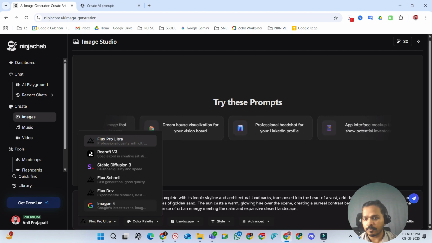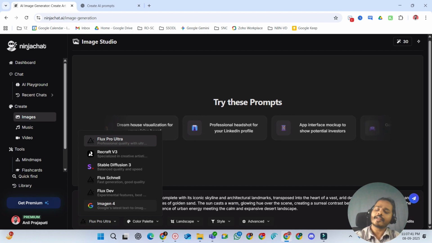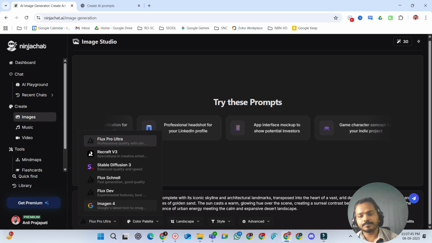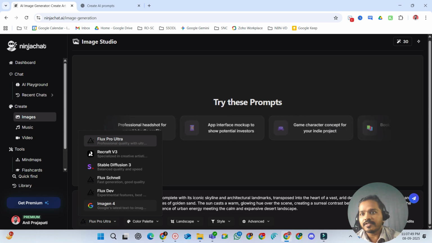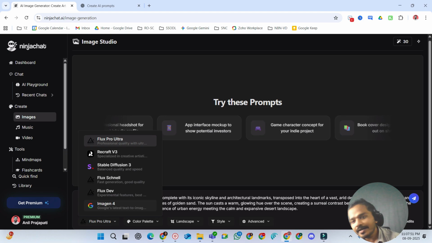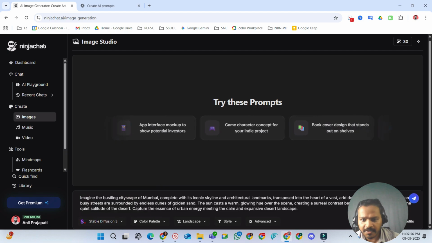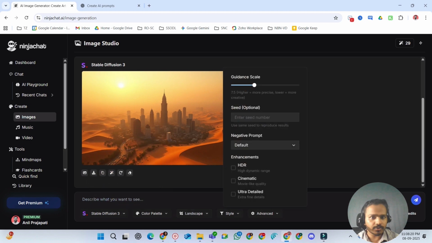This is one of the best things with this tool: you can use any one of the models available on the internet. Of course, that integration needs to be there with NinjaChat. But in this case, let's use Stable Diffusion 3. You can choose the color, size, styles, and you can also give the advanced version however you want it.